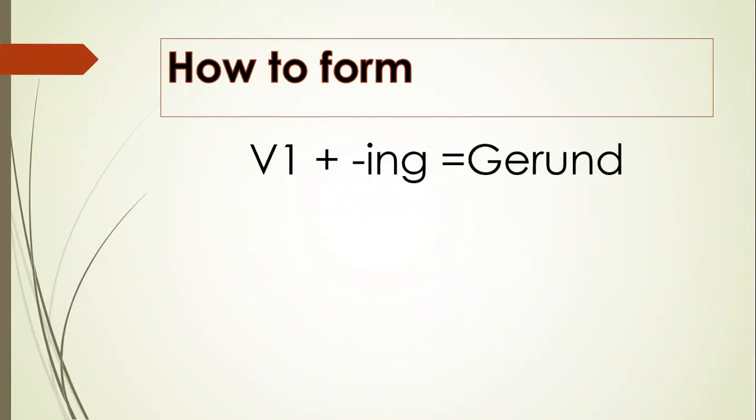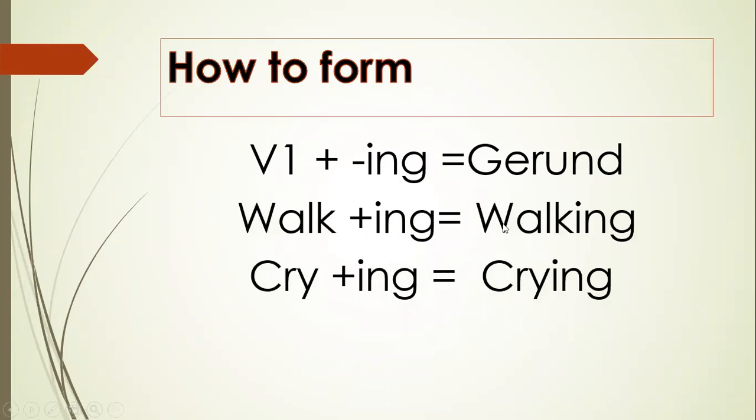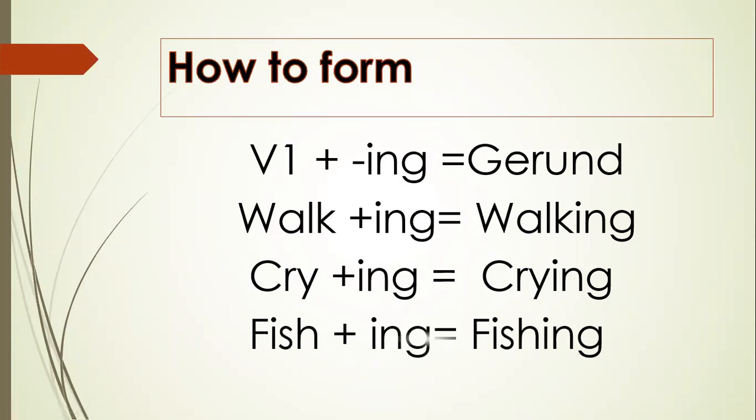How is a gerund formed? V1 plus ing is equal to gerund. V1 means first form of verb. When we add ing to the first form of verb, we get gerund. Walk plus ing is equal to walking. Cry plus ing is equal to crying. Fish plus ing is equal to fishing. Gerund and present participle both end in ing, but the difference is that gerund is used as noun and present participle is used as adjective.